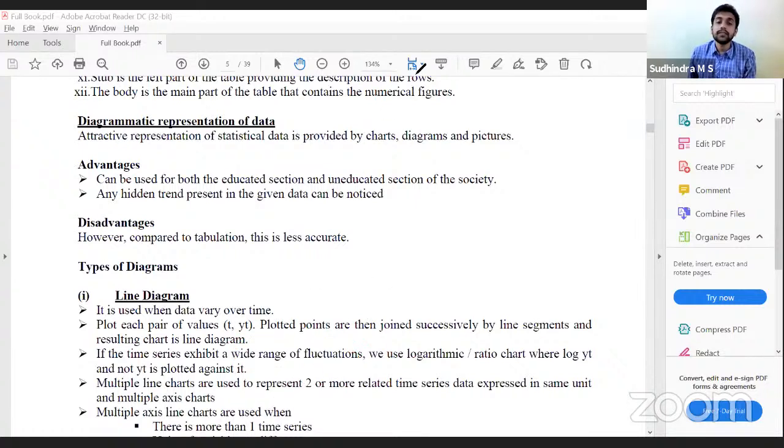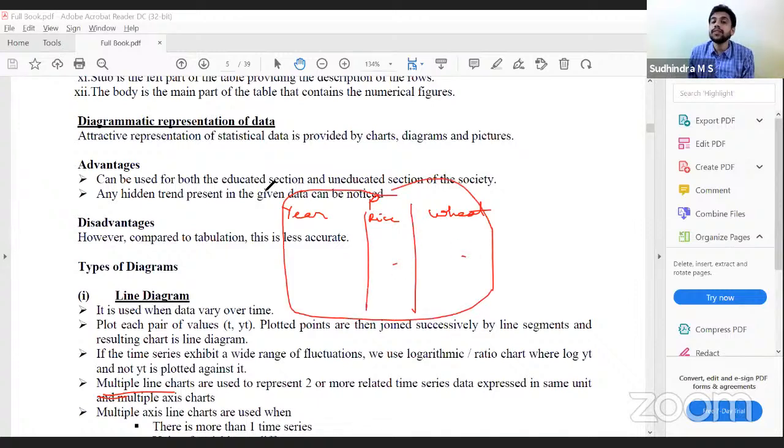Similarly, there is something called multiple line charts. This is simple. There are no complications involved in multiple line charts. But the problem here is we'll have two time series data. So I have year, I have production of rice also, production of wheat also. If I have to bring out both production of rice and wheat in the same line chart, we take the help of multiple line charts.